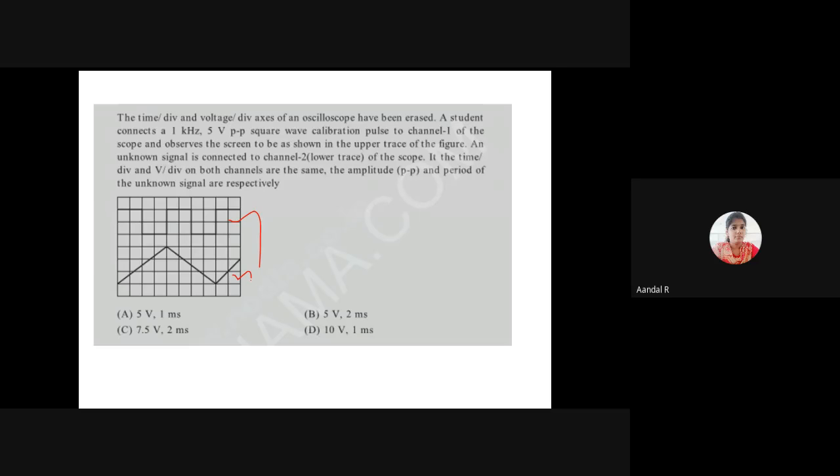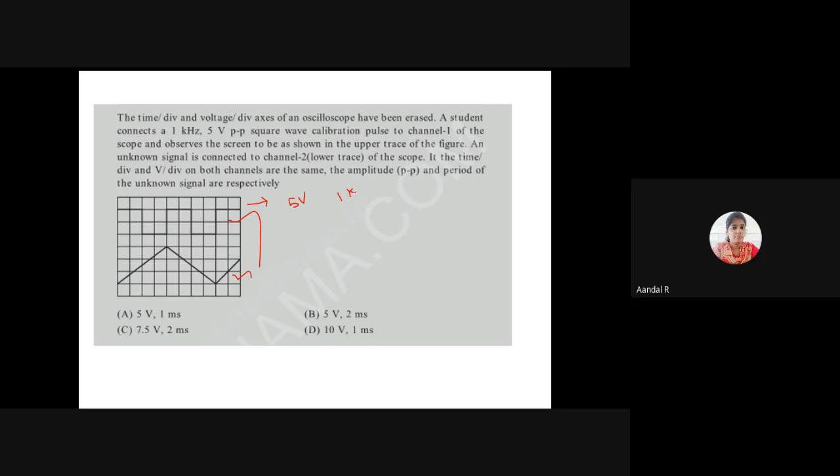They have given the voltage value and frequency value of the upper trace. For the square wave, the upper trace peak to peak voltage value is 5 volt. The frequency is 1 kilohertz.